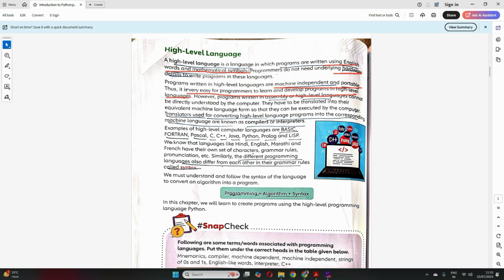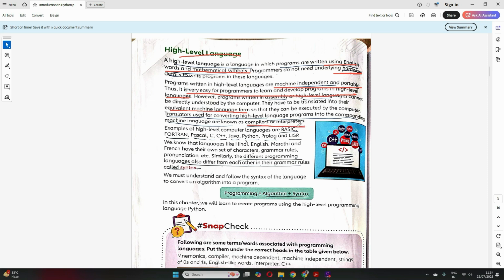So the programs that we write in high level language have to be translated into their equivalent machine language form for the computer to understand. And for this translation, we require compilers or interpreters.